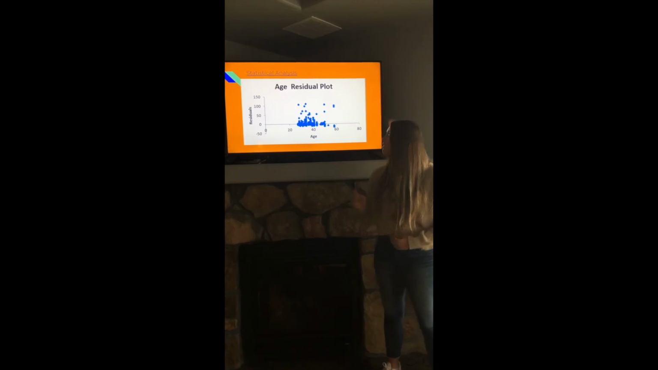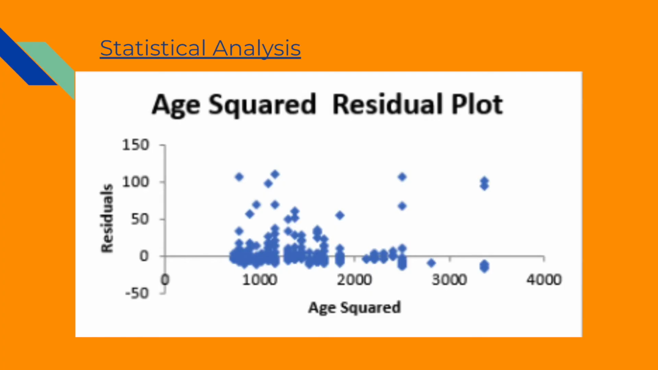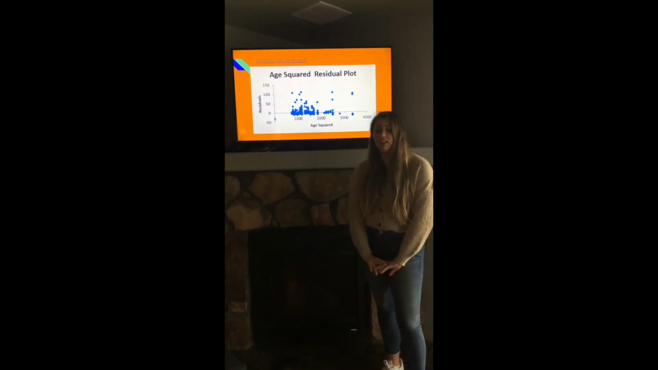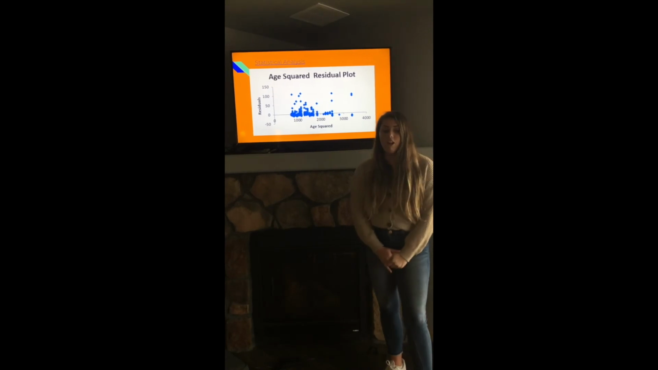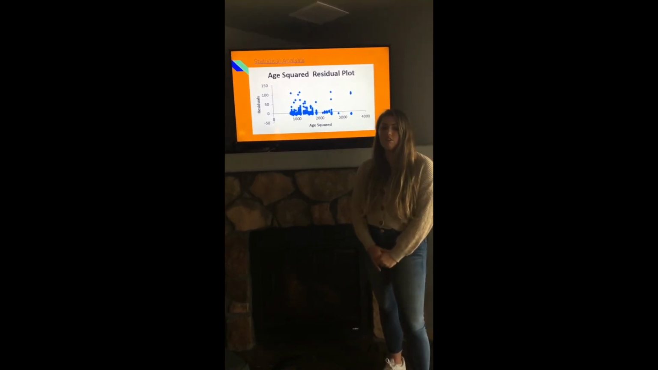This is our residual plot for age, and as you can see, there is a U-shape. Because our residual plot for age had a U-shape, we decided to square it, and as you can see, our age squared plot still has a U-shape, and we decided to keep it because the p-value was significant.